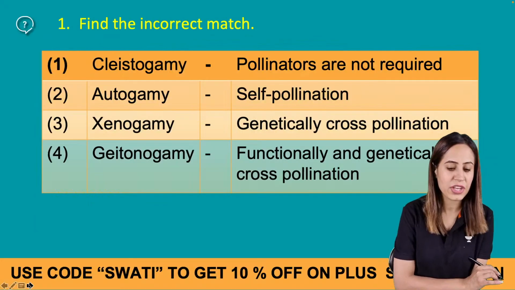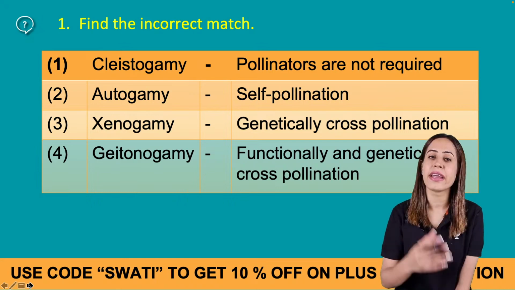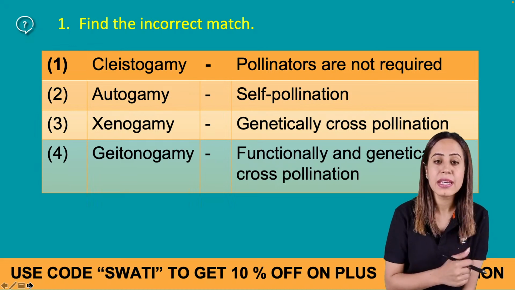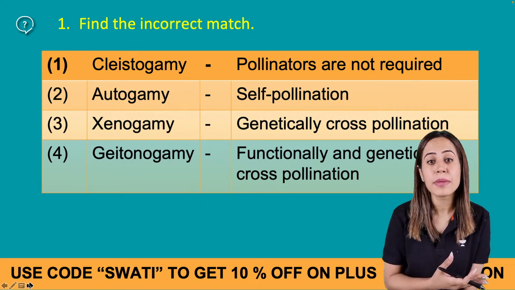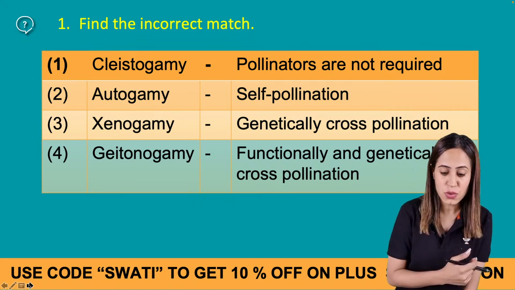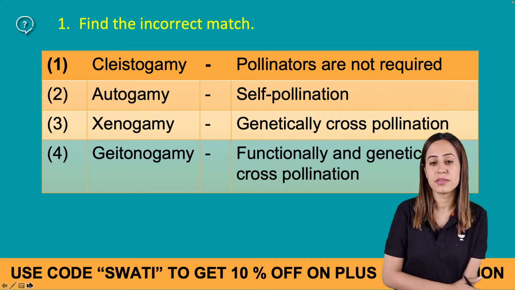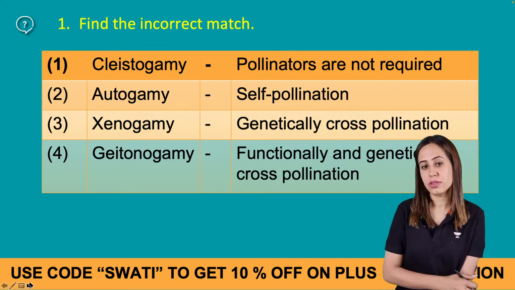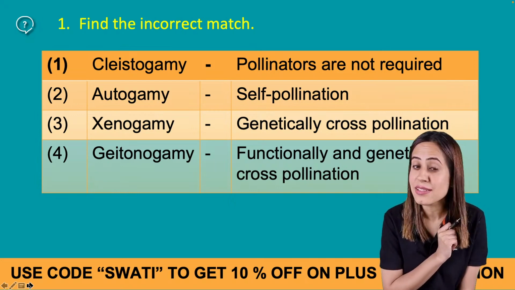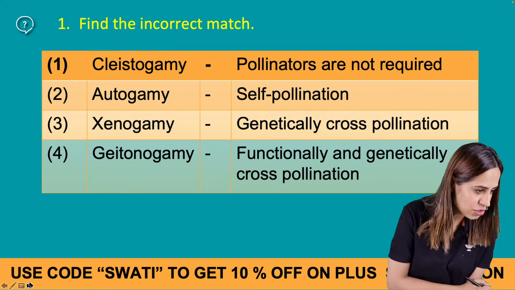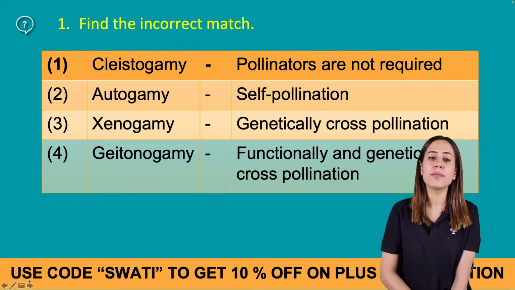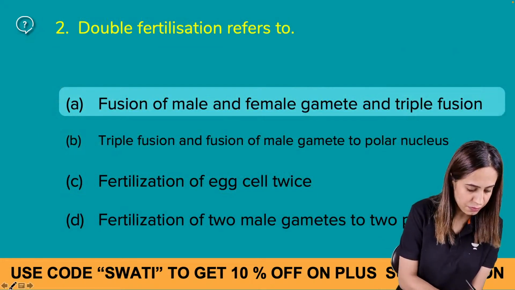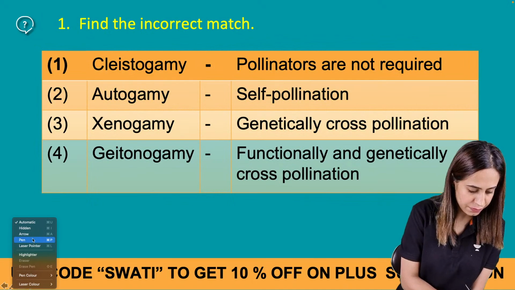And the first question, find the incorrect match. Cleistogamy, pollinators are not required. Autogamy, self-pollination. Xenogamy, genetically cross-pollination. And Geitonogamy, functionally and genetically cross. Tell me the answer. Cleisto, auto, xeno, geito. Which is the incorrect match? You can answer them in the chat box. बताइए.